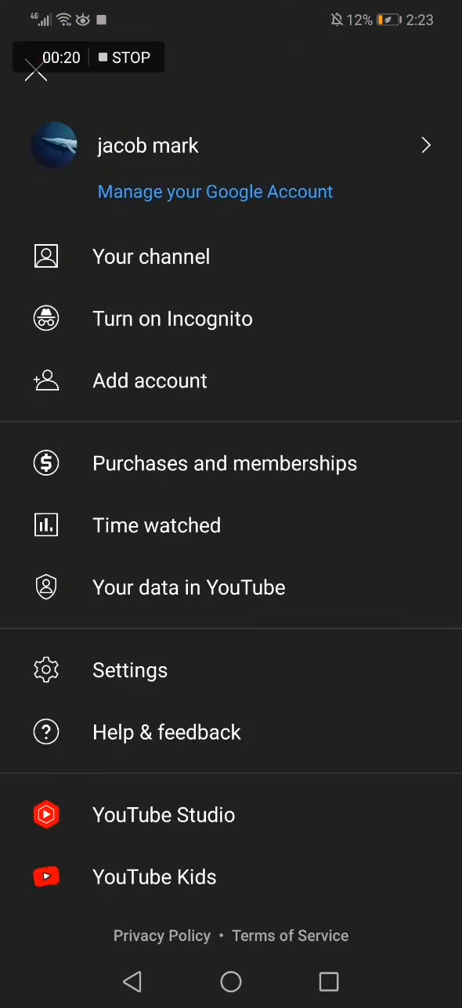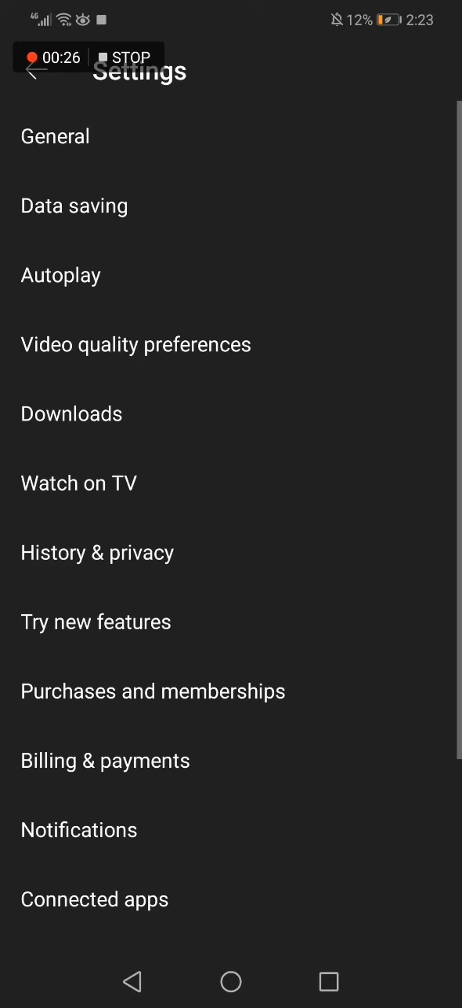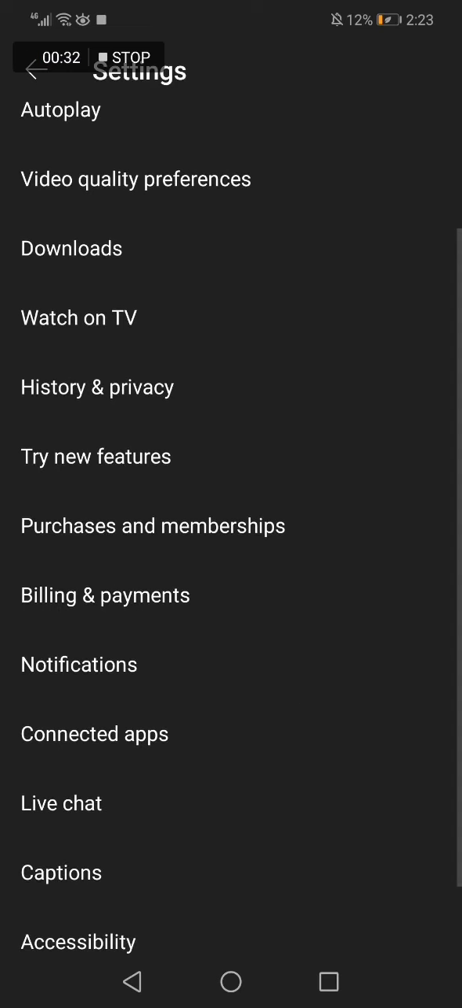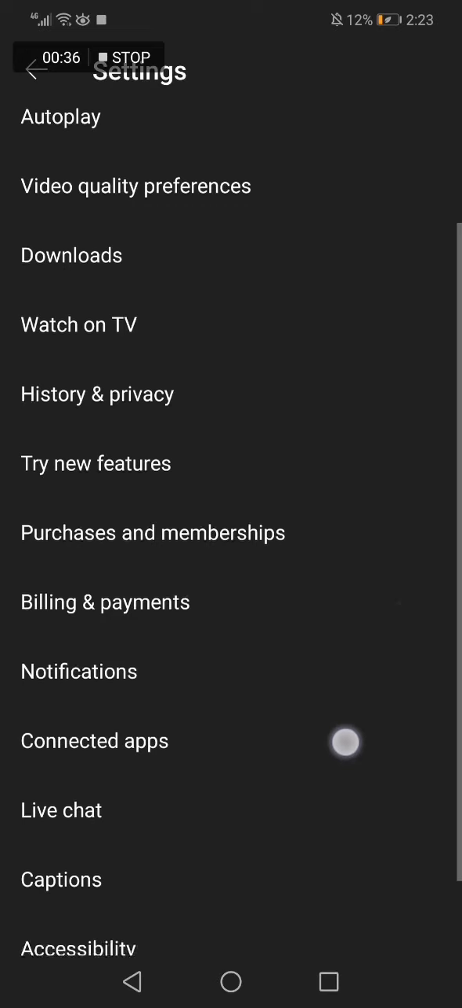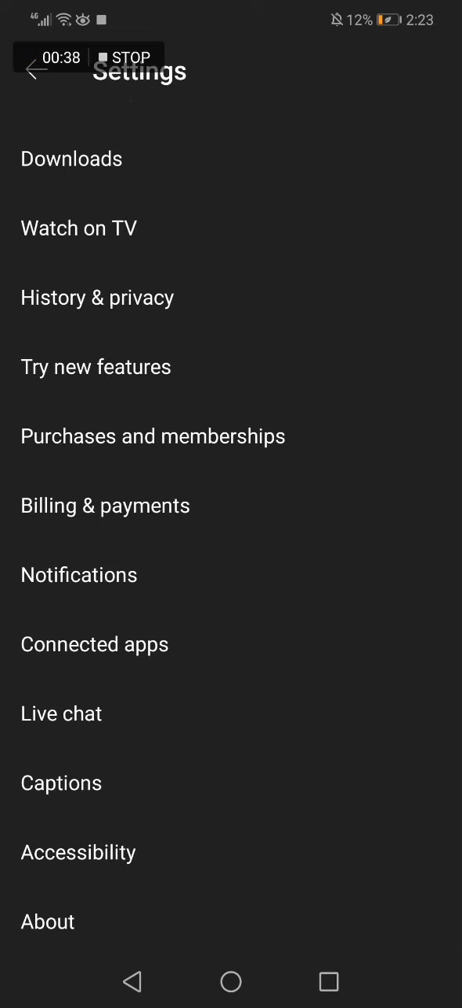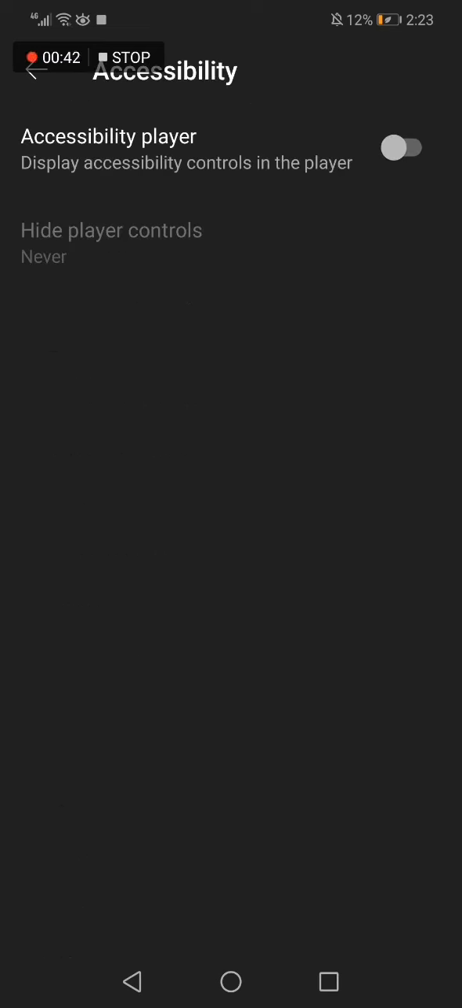your profile picture. Now go down and search for settings, click on settings, and now go to history and privacy, or if you didn't find the option right here, just go down and search for accessibility, and here is accessibility option. Here click on it, and now you can turn on the accessibility player or turn it off.